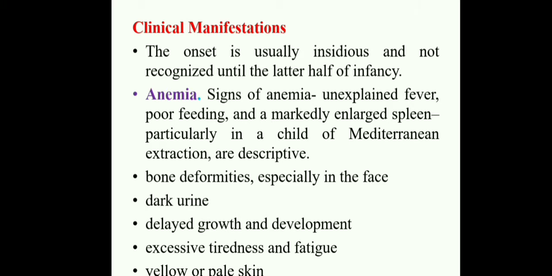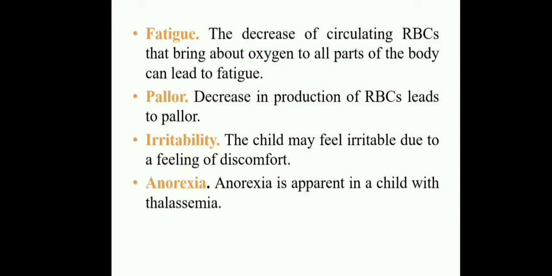So the RBC is not carrying oxygen properly, and the child has yellow or pale skin. The next clinical feature is fatigue. The decreased circulation of RBCs that bring oxygen to all parts of the body can lead to fatigue. Next is pallor. Decreased production of RBCs leads to pallor. Next, irritability. The child may feel irritability due to a feeling of discomfort. And anoxia is apparent in children with thalassemia. These are the clinical features.